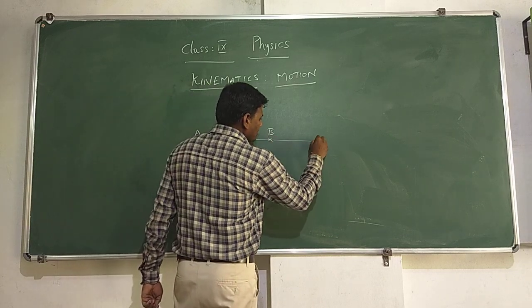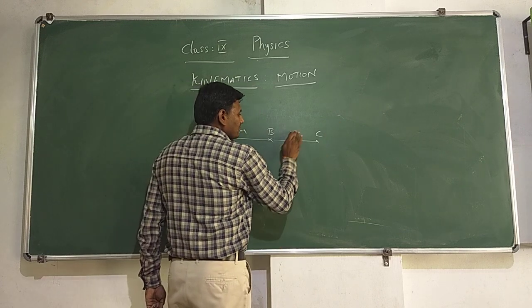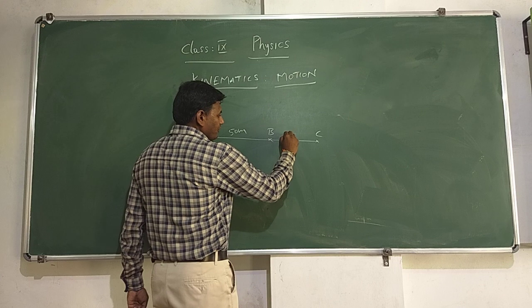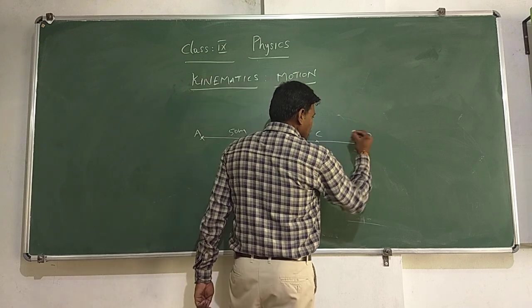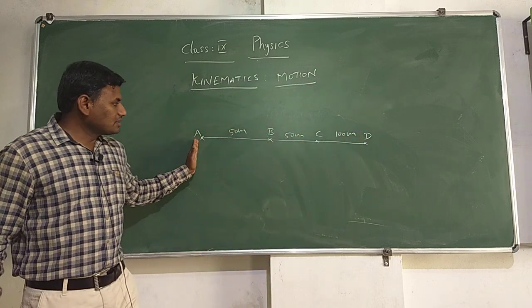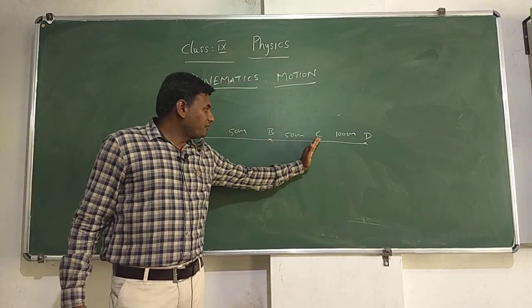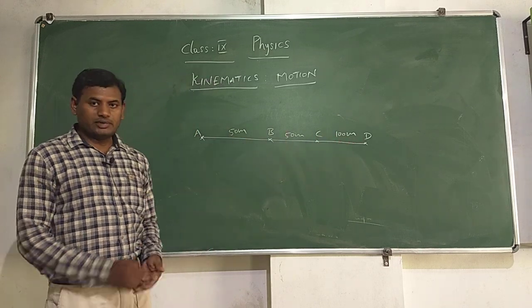Consider another point C which is at another 50. That means the total distance is 100 meters, 50 meters, 50 meters. And let us take D, this is 100 meters. So, the distance is A to B 50, B to C 50 and C to D 100. So, the total distance between A and D is 100 meters.